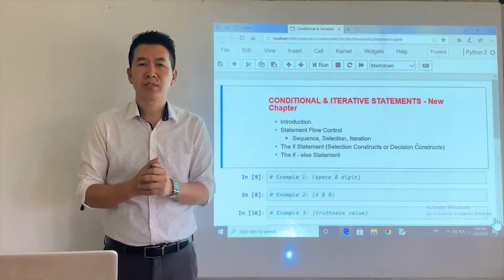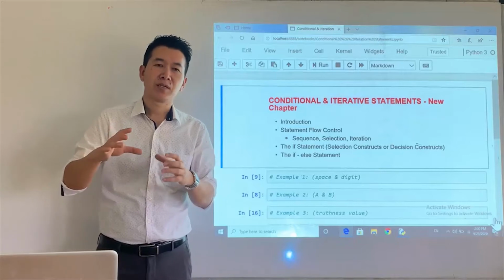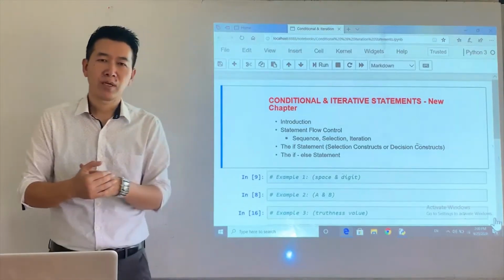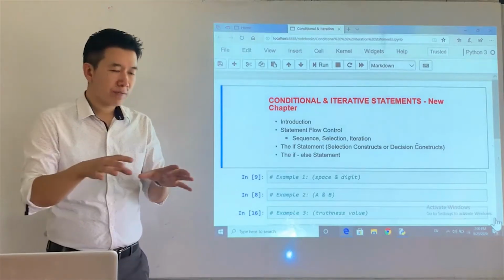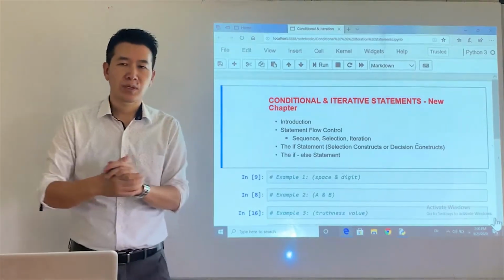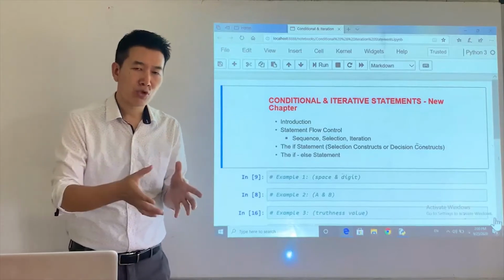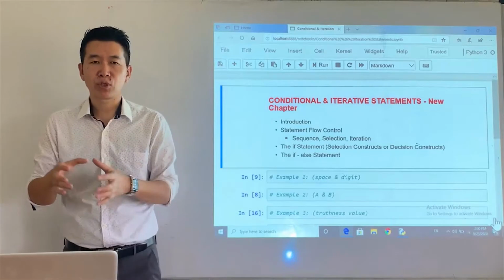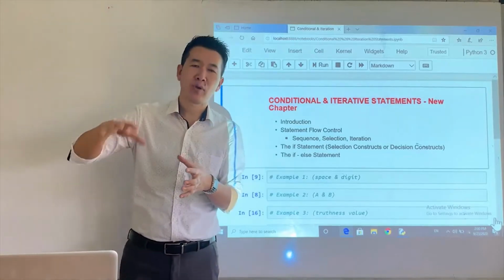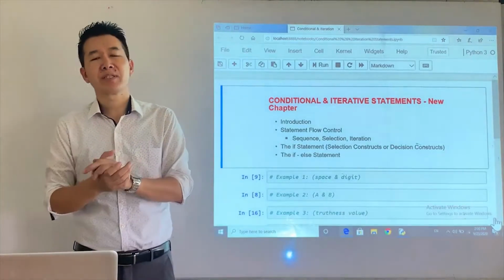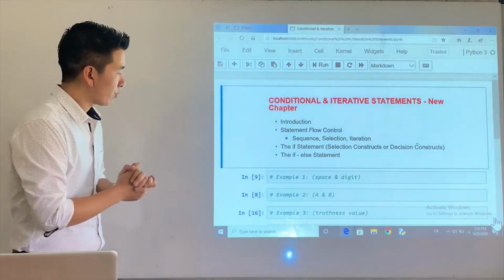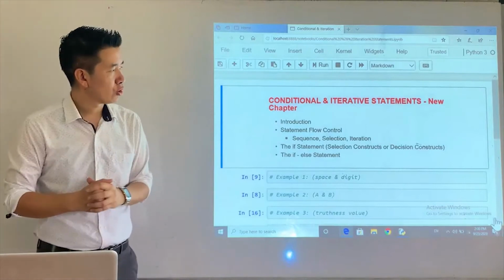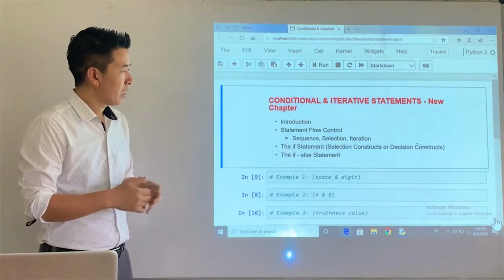And then at times, certain statements need to be executed time and again as per the need of the program, right? So when we talk about these situations, sequential flow of control in a program is not enough. So we need to have tools which will support us in such random flow of control of statements in a program. So this is a brief introduction to the chapter of conditional and iterative statements.